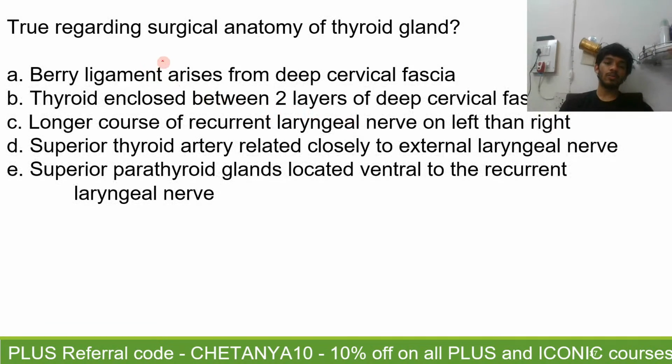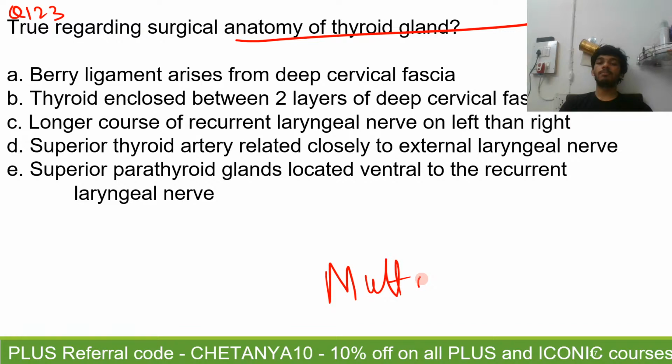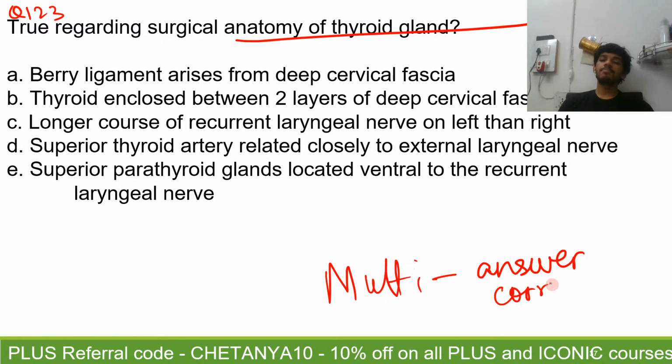Let's move to question number 123 regarding the surgical anatomy of the thyroid gland. Again, it is my duty to tell you that this is a multi-answer correct. The best thing about multi-answer correct is that it helps you know everything. You cannot directly exclude answers. So multi-answer correct makes sure that you are well aware of everything surrounding a particular concept, and that is why you have to be as detailed and thorough in your approach as possible. All right.